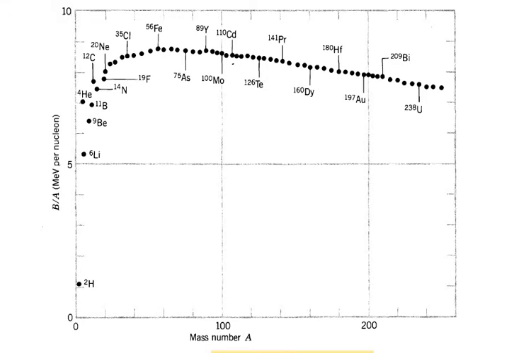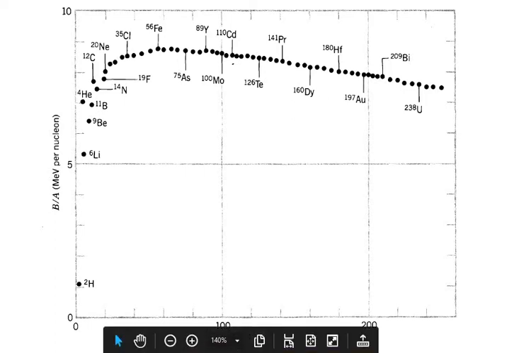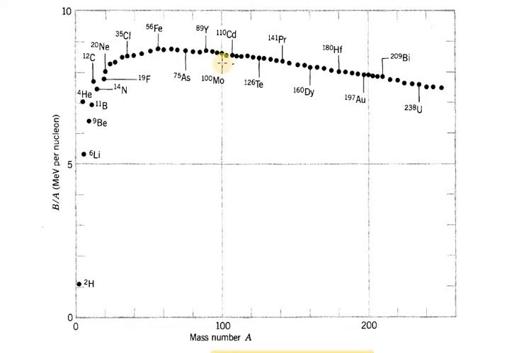Today, last time we have seen the binding energy per nucleon and mass number curve. Today, we are going to deduce the empirical mass formula or binding energy formula from this curve.